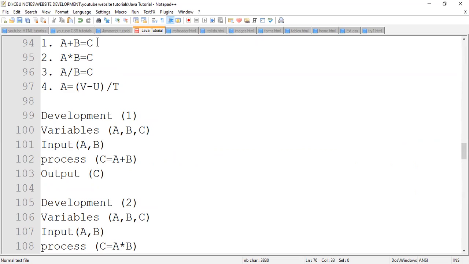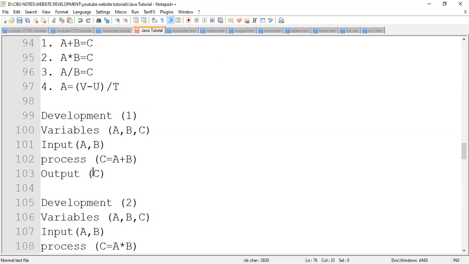So anything that you're going to use to add something in a program are variables. You need to declare them. And then what are the inputs? What will be receiving things from here? Of course, you'll be receiving things in A, and you receive things in B for you to complete the process. So A and B are the inputs, which are going to supply answers, or figures, or values, in other words.